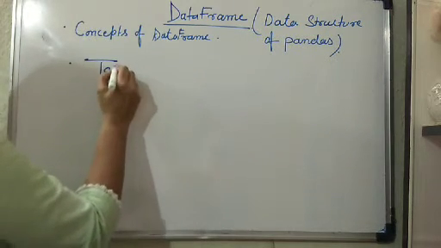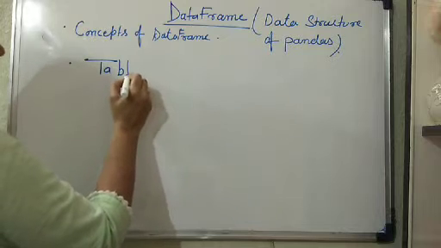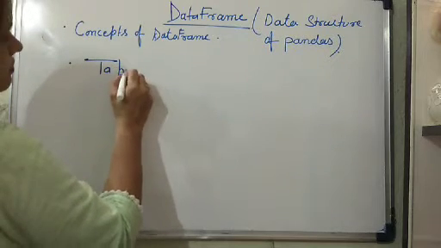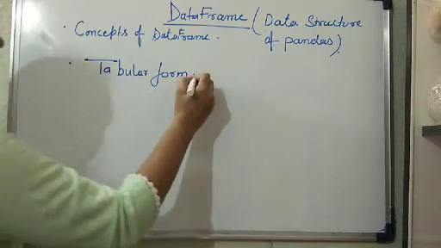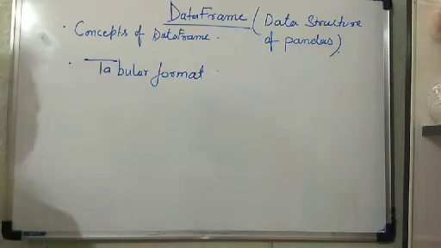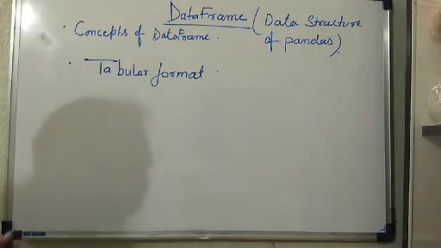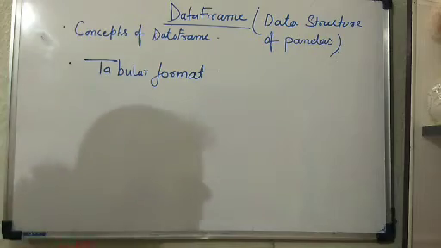Through the data structure data frame, pandas can display the data in tabular format. You can say that data is displayed in rows and columns. It is represented in the form of tables.